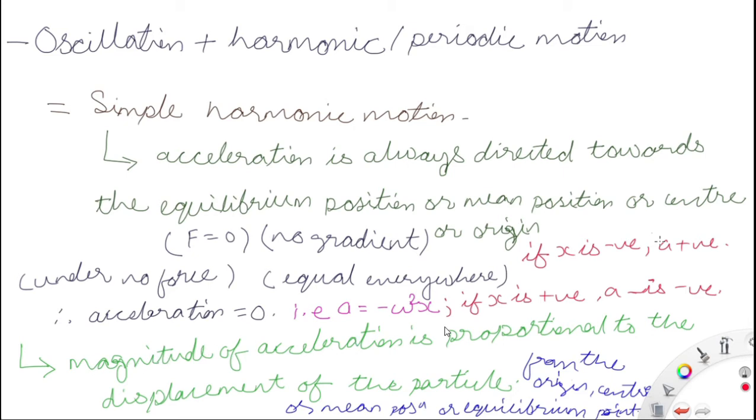Now, the magnitude of the acceleration is proportional to the displacement of the particle. You have seen that acceleration is proportional to the displacement. So the magnitude of the acceleration is proportional to the displacement of the particle from the origin, or the center, or the mean position, or the equilibrium point.